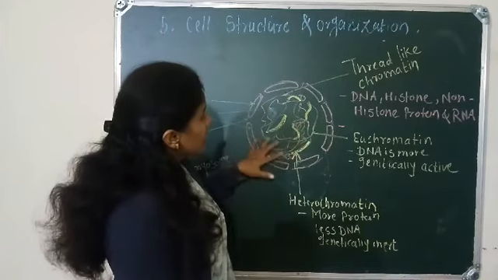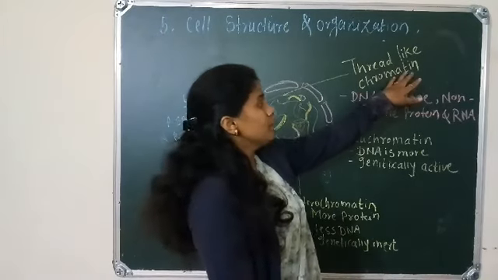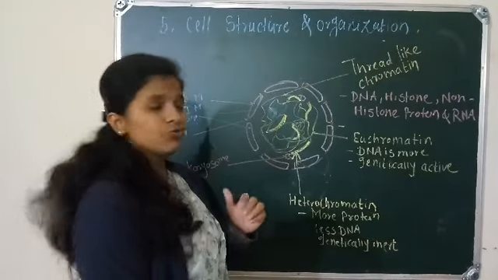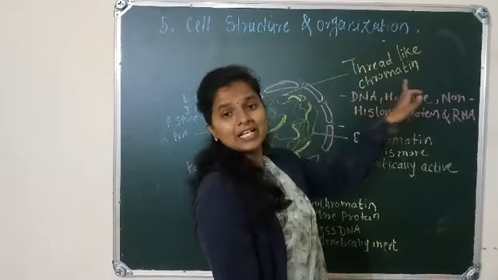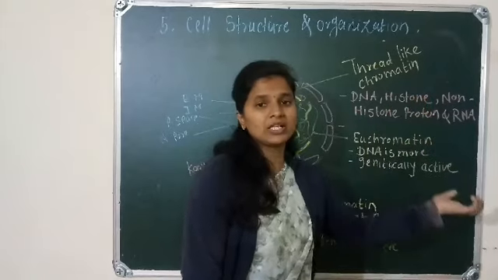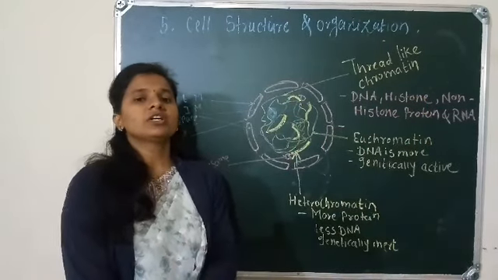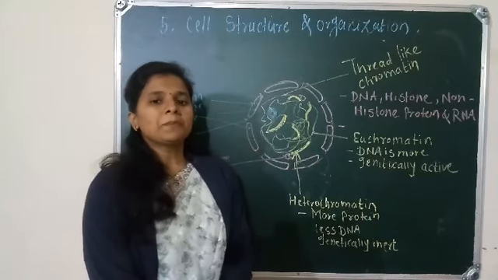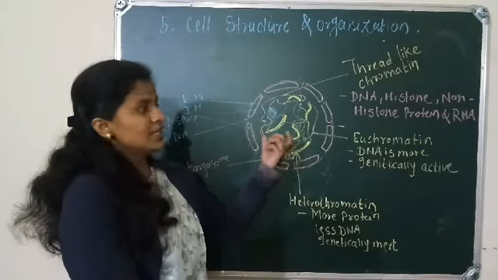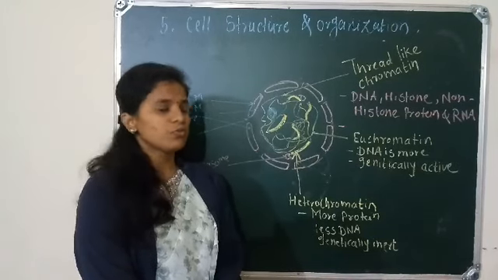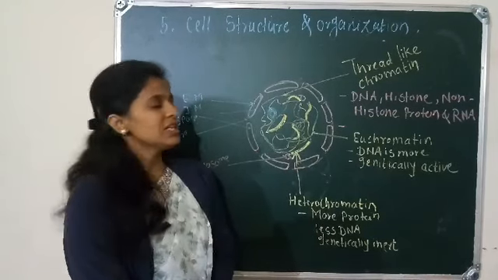There are thread-like chromatin present which is known as the chromatin network, which is made up of DNA, histone and non-histone protein. What is meant by the chromatin network? The thread-like chromosomes present in the nucleus which contain DNA, histone and non-histone protein are called the chromatin network.